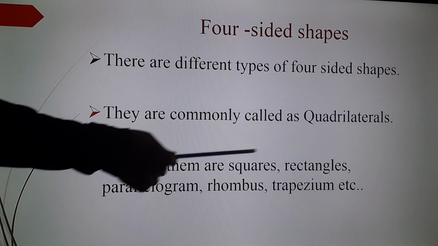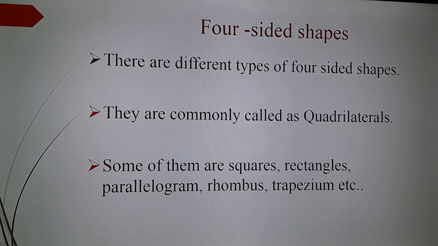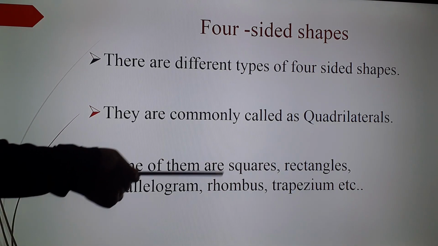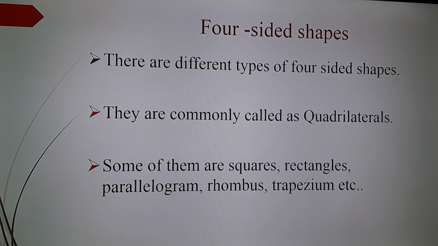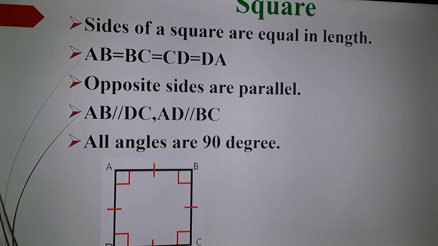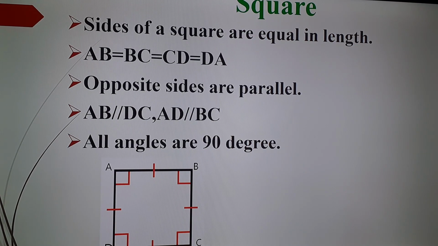So squares and rectangles are familiar for you. Parallelogram, rhombus and trapezium are also four-sided shapes. So in this chapter, we will be studying about the properties of these four-sided shapes. So the first figure is square. So now we will move on to the properties of four-sided shapes.